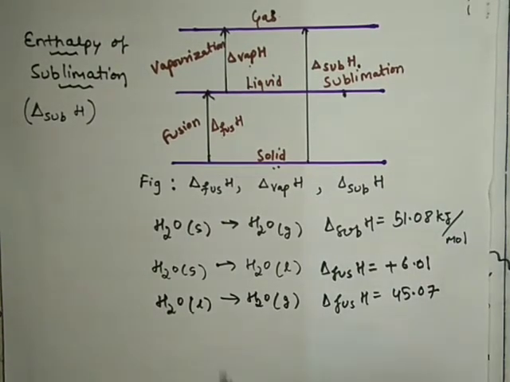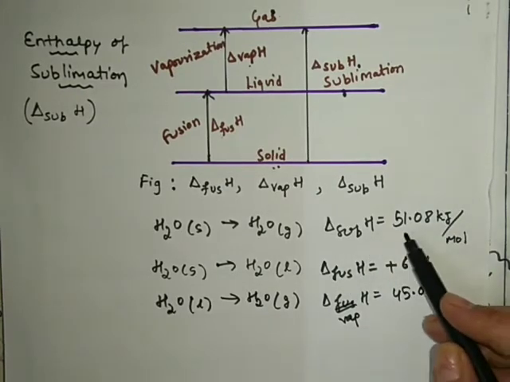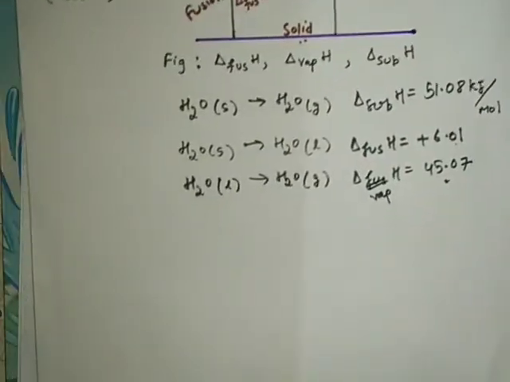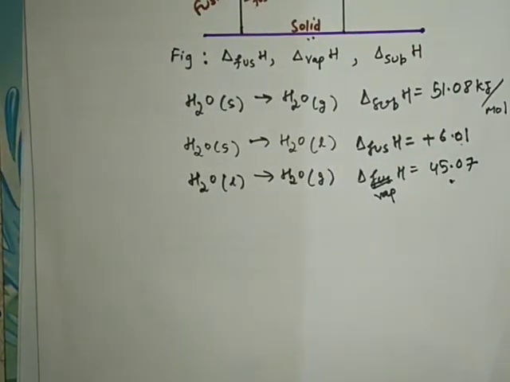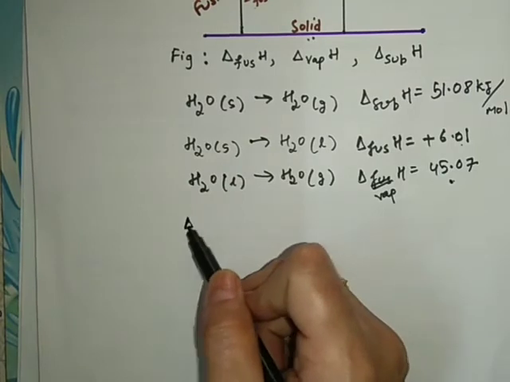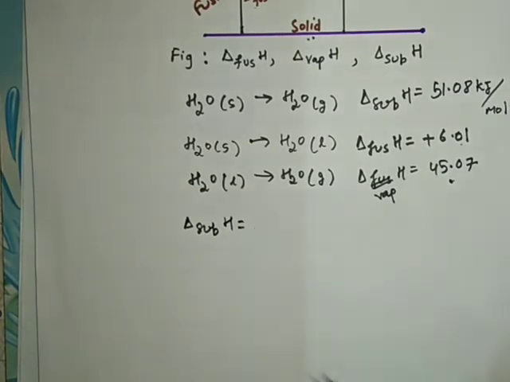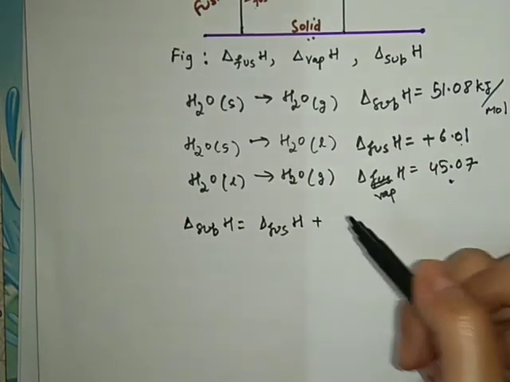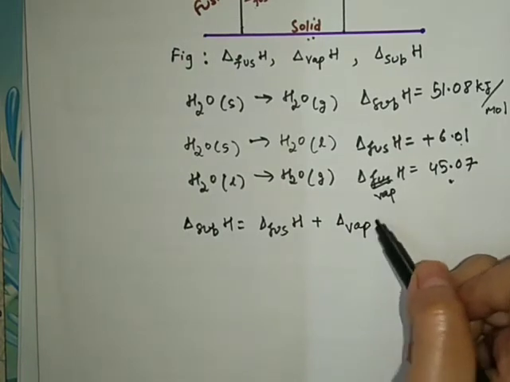Okay, what you will find here is that this is the vaporization enthalpy, and the enthalpy of sublimation, 51.08, is actually the sum of these two. So what we can conclude is that the enthalpy change, whether it takes place in one step, that is directly the sublimation, or in two steps, it is found that enthalpy of sublimation is equal to enthalpy of fusion, which we call the first step, and enthalpy of vaporization.